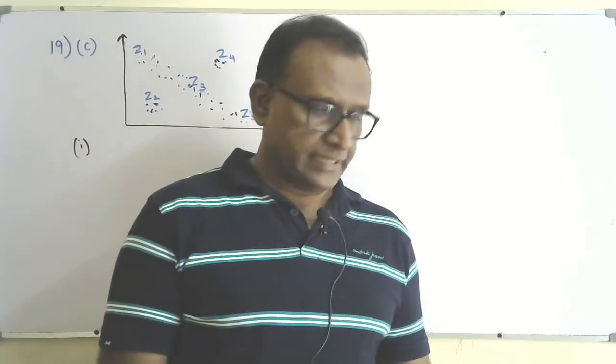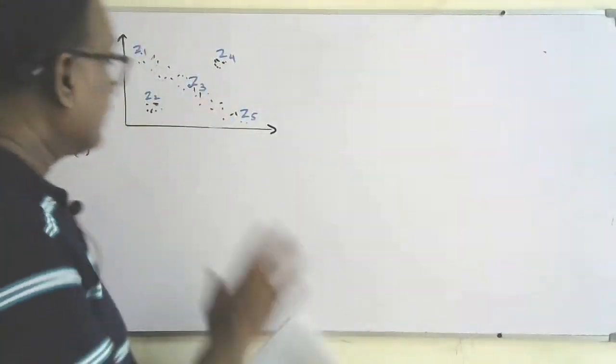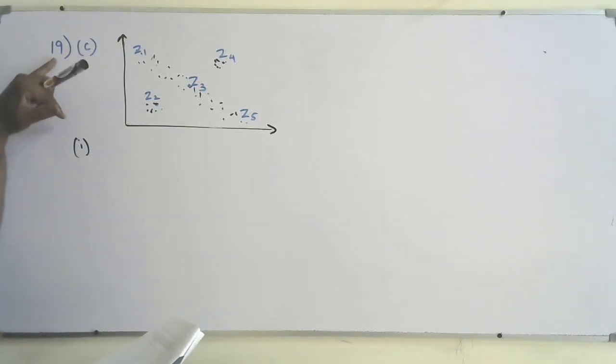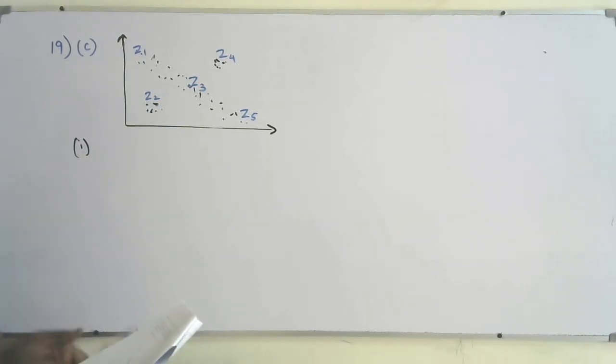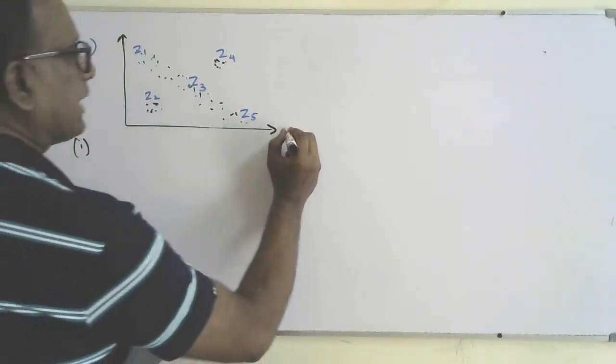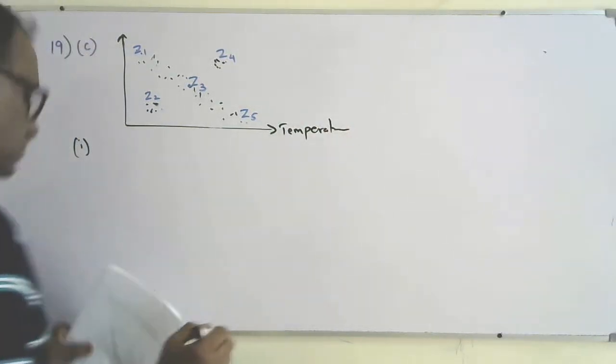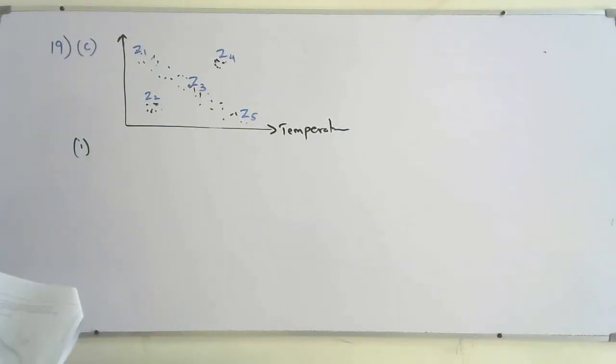Okay, question number 19 C part, a chart diagram is given. They asked to label the x-axis, so that is temperature, and to include a scale. You should include approximate values. In the question, Z3 is the Sun, a yellow star with a surface temperature of 6,000 Kelvin.